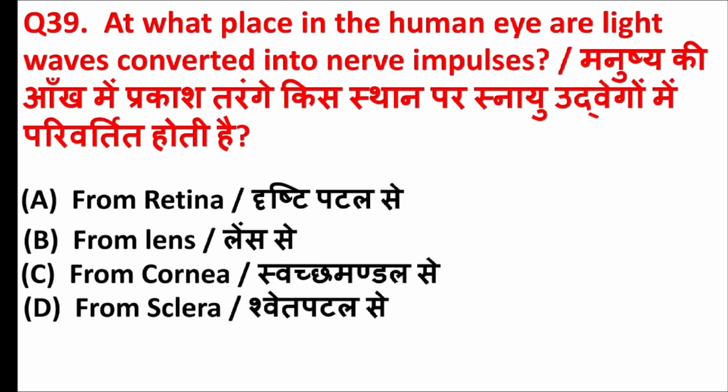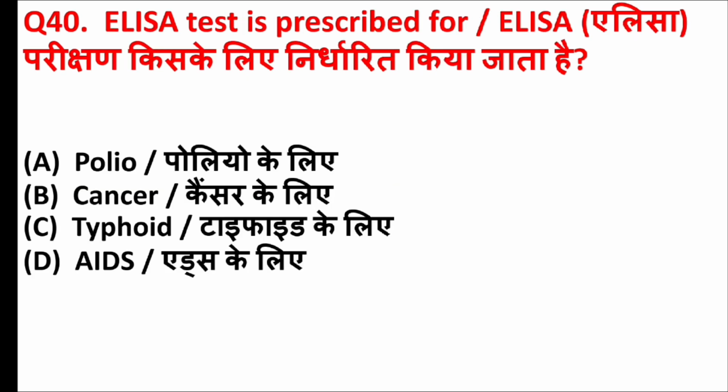At what place in the human eye are light waves converted into nerve impulses? Answer is option A, retina. ELISA test is prescribed for? Answer is option D, AIDS.